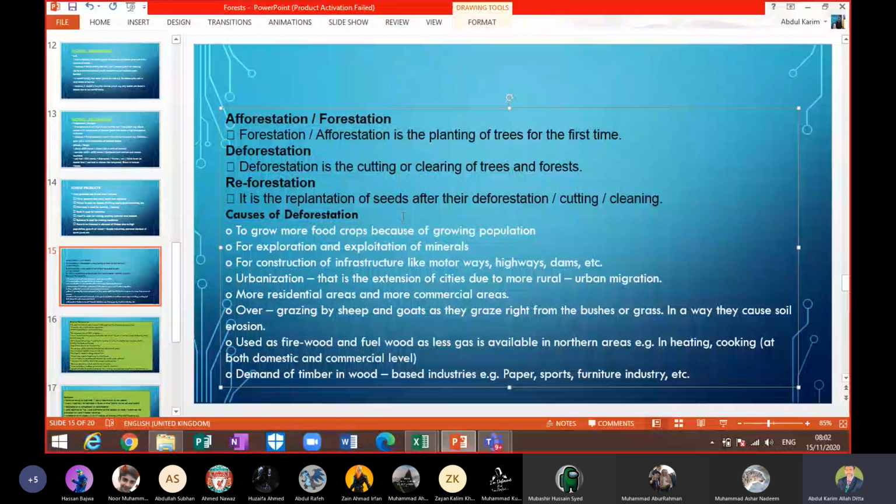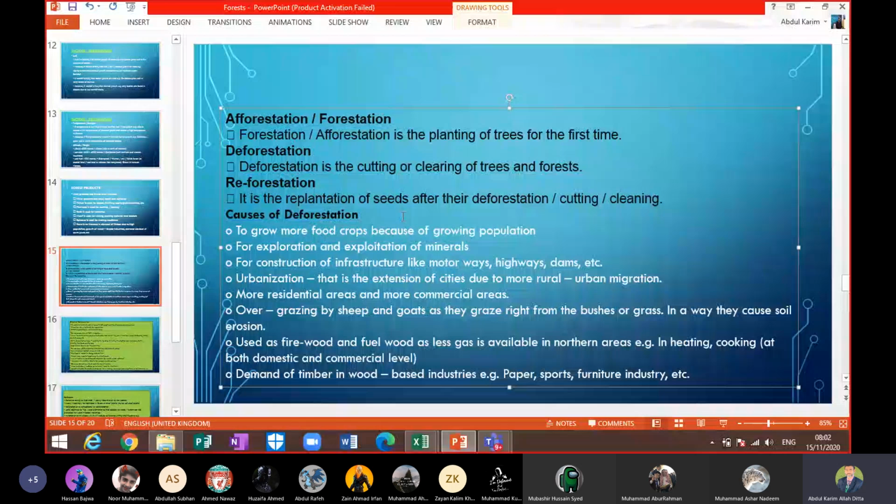So you understand that in Pakistan nowadays we have different societies, different plans by different private companies, we have DHA and others. So they are taking more land, building more residential areas, and due to that trees are being cut down.